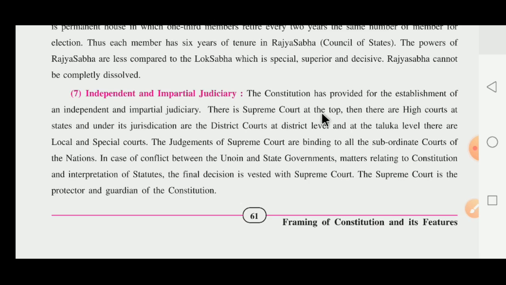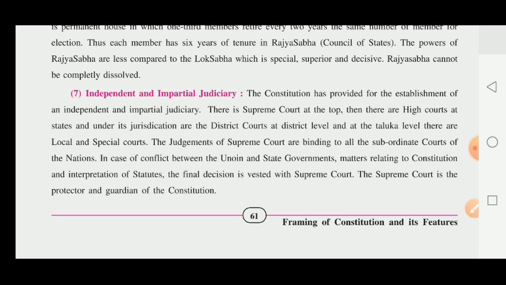The Supreme Court works at the top level. Then there is the High Court at the state level. Under its jurisdiction are the district courts at the district level. And at the taluka level, there are local and special courts.